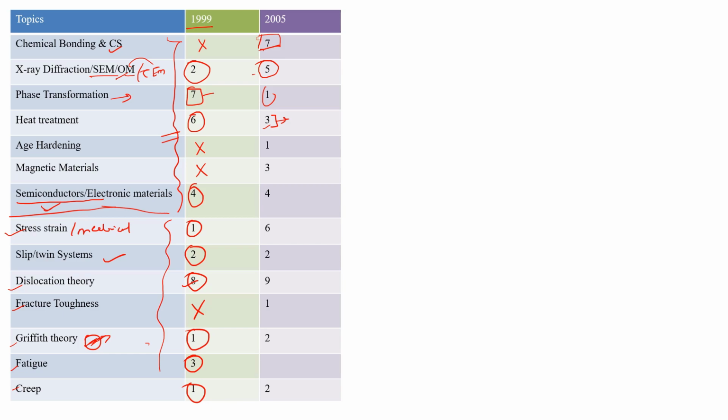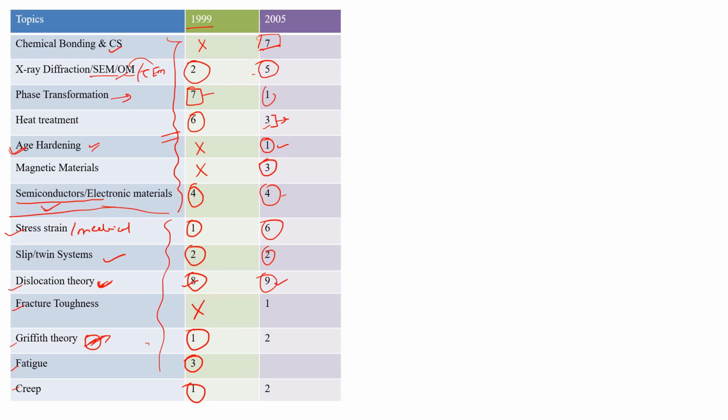normalizing, annealing, and hardening. Age hardening I have included as a different topic because this is a very important topic, and they may ask questions from this topic also in year 2021. Okay, so a 1 mark question was asked from age hardening. Magnetic material 3 marks, semiconductor and electronic material 4 marks, stress strain 6 marks, slip and twin systems 2 marks. Dislocation theory is very important, and this dislocation theory is a very vast topic. So they will cover most of the part of mechanical metallurgy from this topic only.